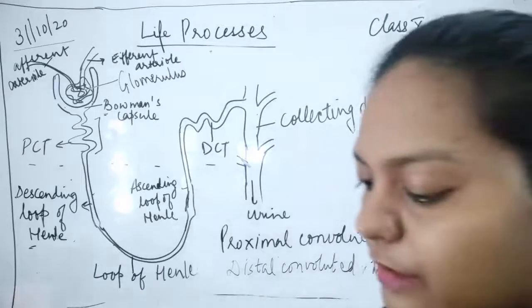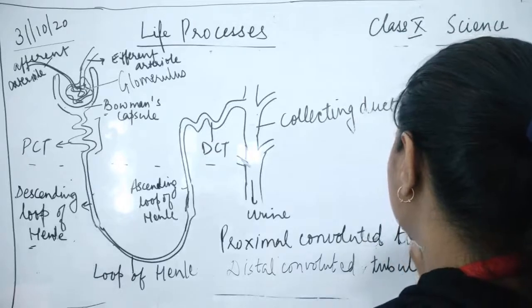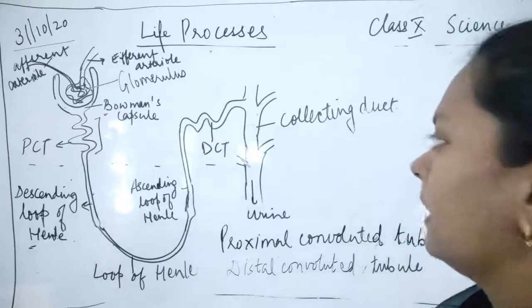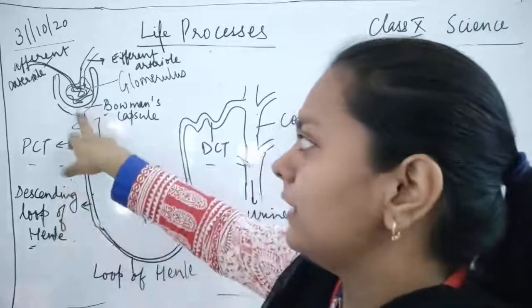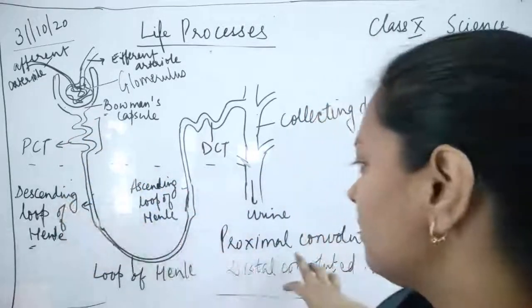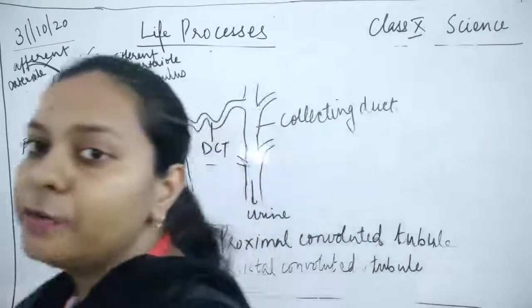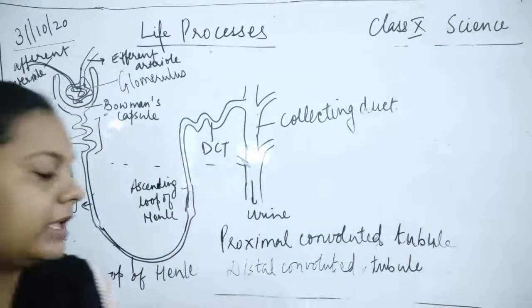So glomerular filtrate is present inside this Bowman's capsule. After this, the glomerular filtrate is going to come inside this PCT region. This is known as proximal convoluted tubule and this is known as distal convoluted tubule. So children, what is the meaning of proximal and distal?